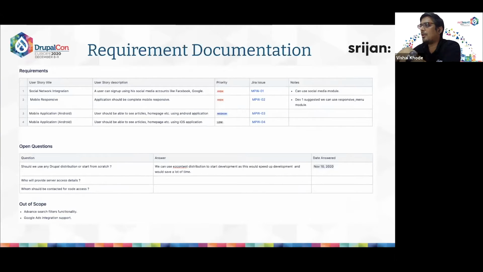Also, the most important thing in the requirement document is that it should list or link all the user stories that are required for the project. It should also have the priority listed as well, like high, medium, or low, so that the product owner can prioritize the features based on the discussion.